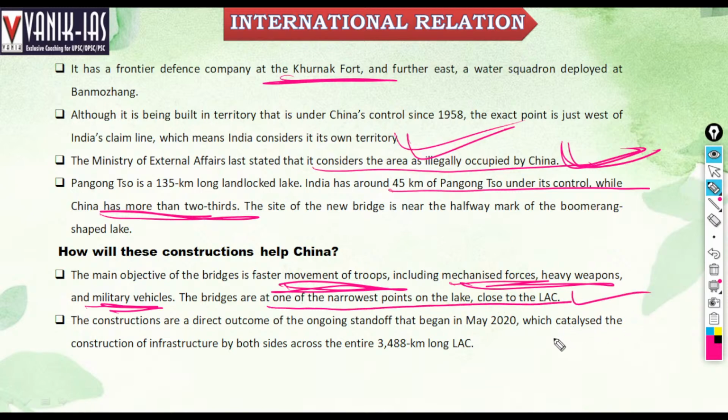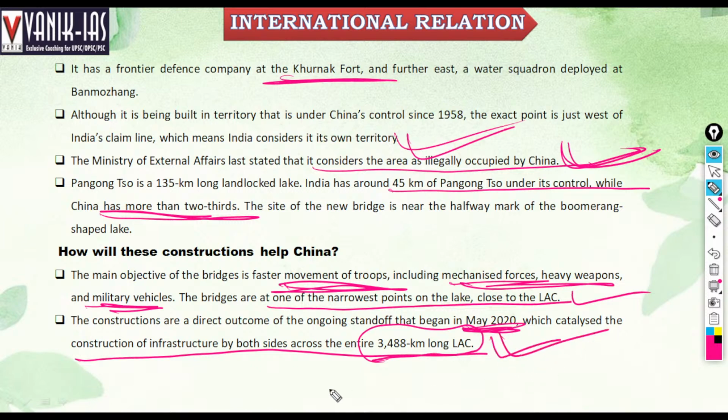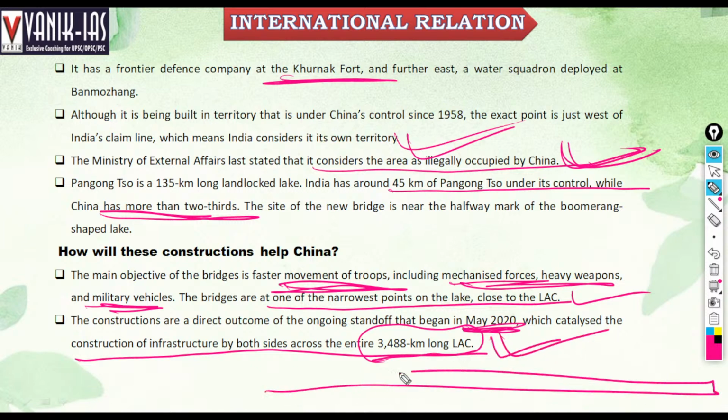The construction is a direct outcome of the ongoing standoff that began in May 2020, which catalyzed construction of infrastructure by both sides across the entire 3,488 km along the LAC. So China is developing its border infrastructure significantly after May 2020, after the dispute arose between India and China.